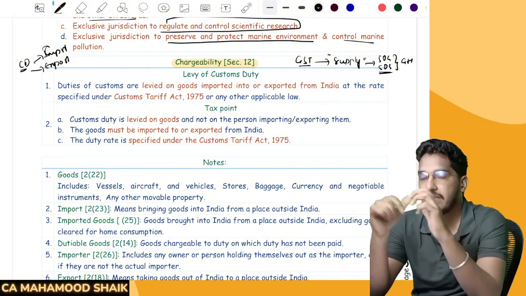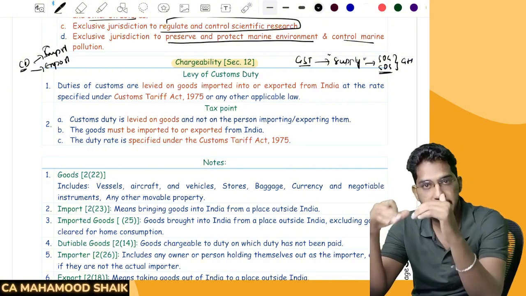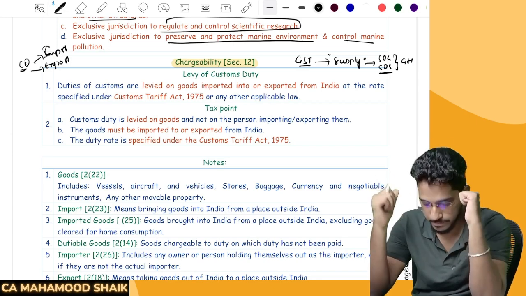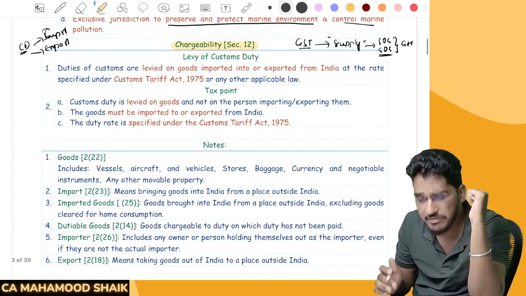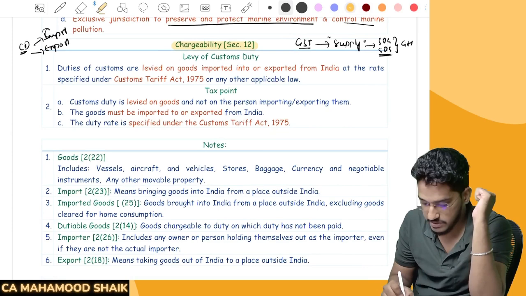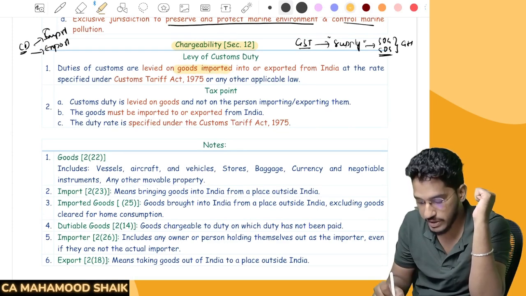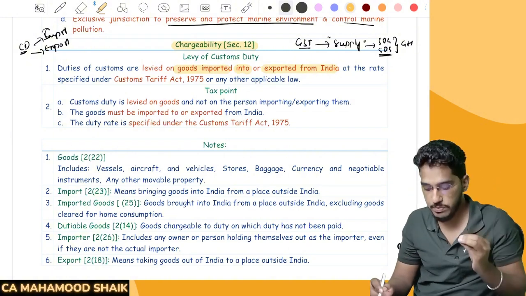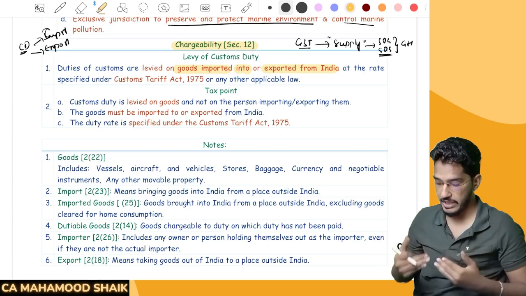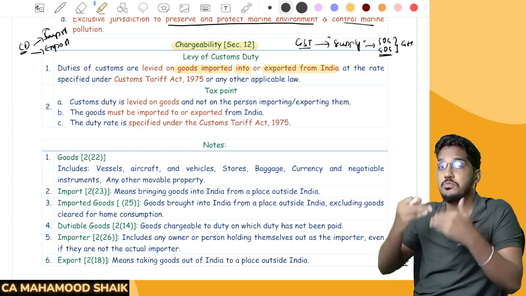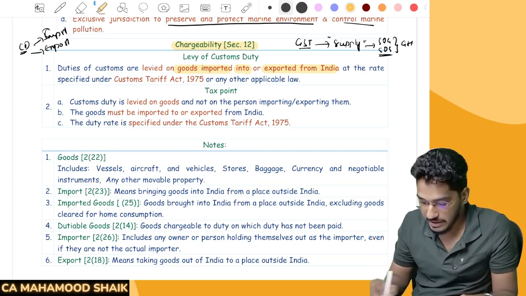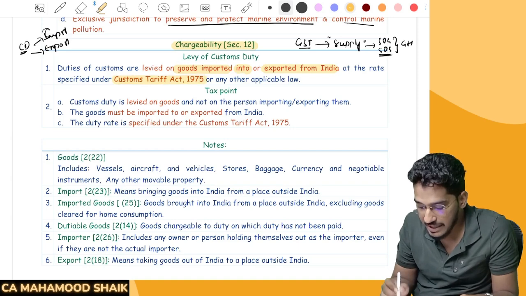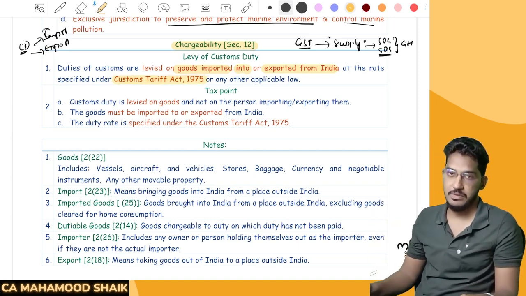So what is a taxable event under the Customs Act? The taxable event is either export or import. That's what charging section number 12 also says. Levy of customs duty: duties of customs are levied on goods imported into or exported from India. So for customs to come into picture, the goods should have been imported into India or exported from India. Those are the taxable events. And at what rate? At the rate as specified under the Customs Tariff Act 1975 or any other applicable law.